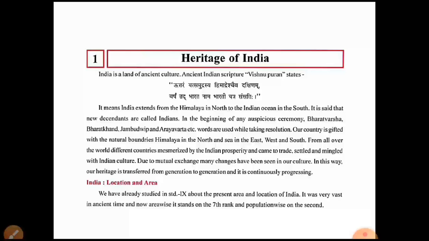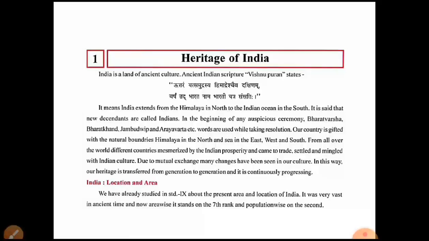At the ancient time period the culture was different, and at the present time it is different; many changes we can see in the culture.